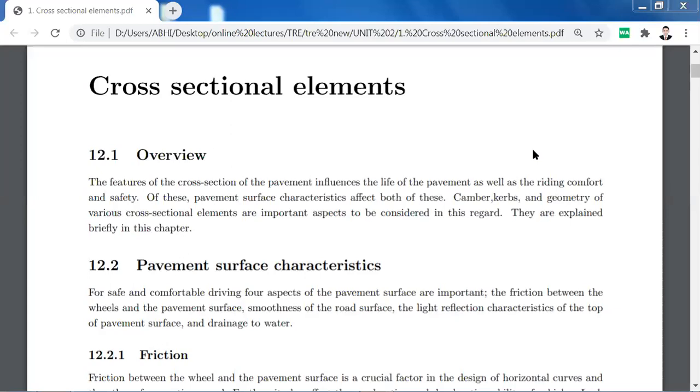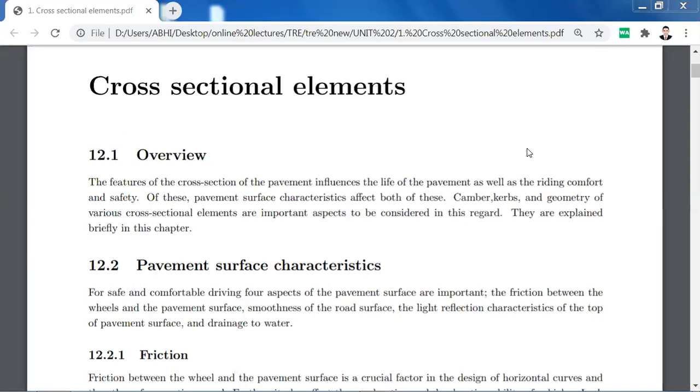Pavement surface characteristics affect both these things, such as the life of the pavement and riding comfort. Camber is there. Camber is nothing but a sloped pathway. Curves and the geometry of various cross-sectional elements are important aspects to be considered in this regard.